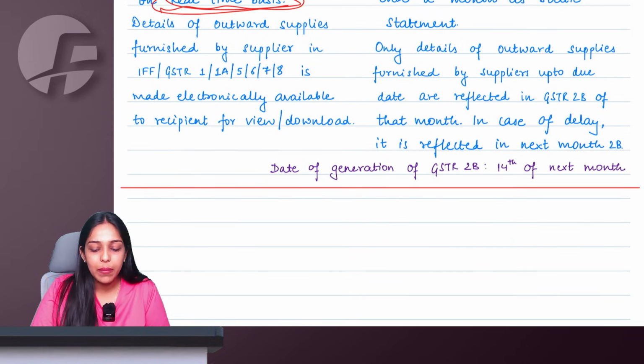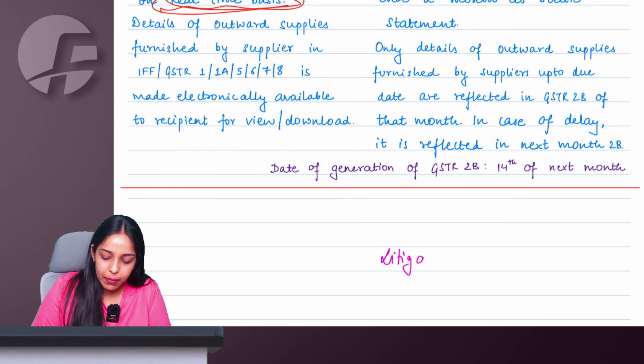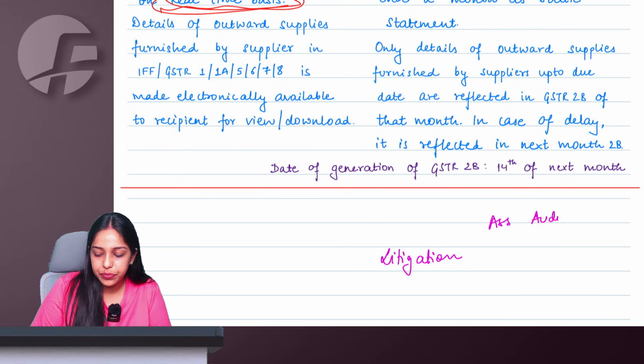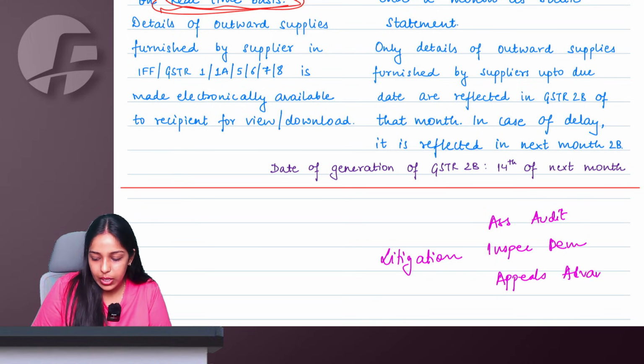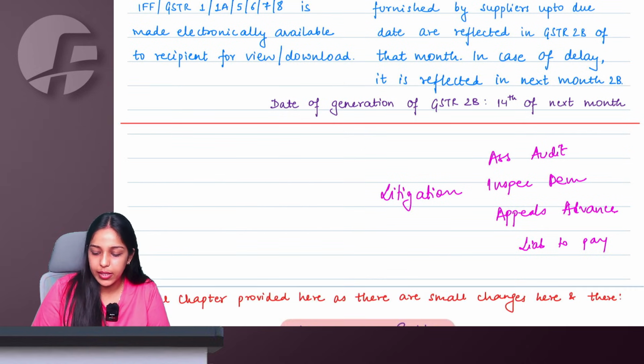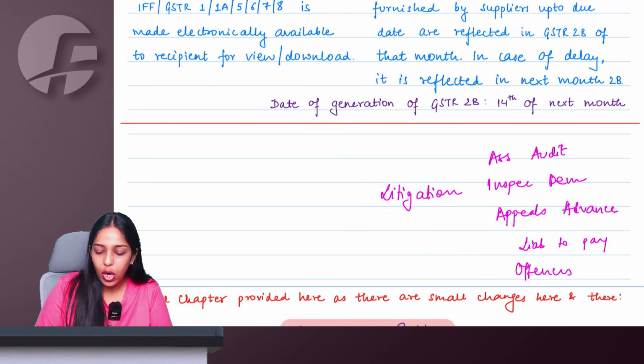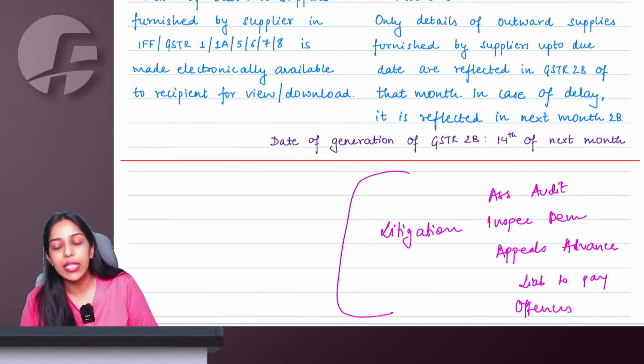Now, ma'am, what will the department do? Litigation. So, in the litigation part, ma'am, we had some chapters like assessment, audit, inspection, demand recovery, appeals revisions, advance ruling, liability to pay in certain cases, offences, penalties. Right, ma'am? All these chapters are a part of litigation.